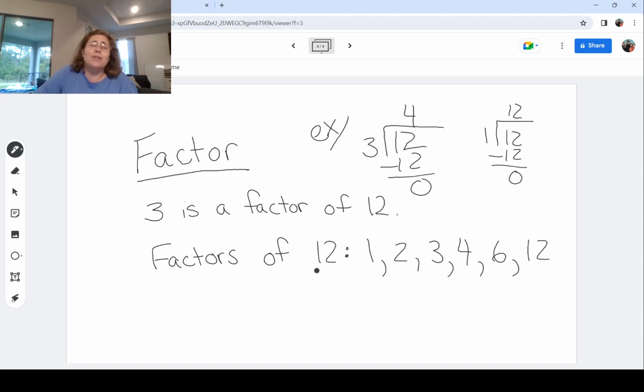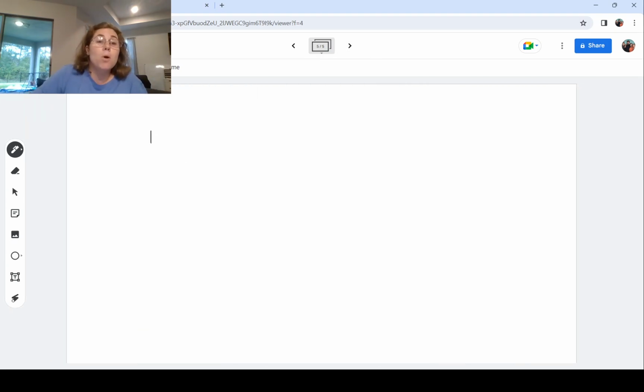Sometimes listing out all factors can take a lot longer for the larger numbers. But you do want to feel kind of comfortable where you go, oh, I can think of some of the factors. That will aid us in our fraction work, okay? Now, I said there were 2 words, factor, and then the other word is multiples. Before I go to multiples, I'm just going to state one more time the definition for factor. Factor in mathematics is a number that divides another number evenly with no remainder. That's our key, okay?